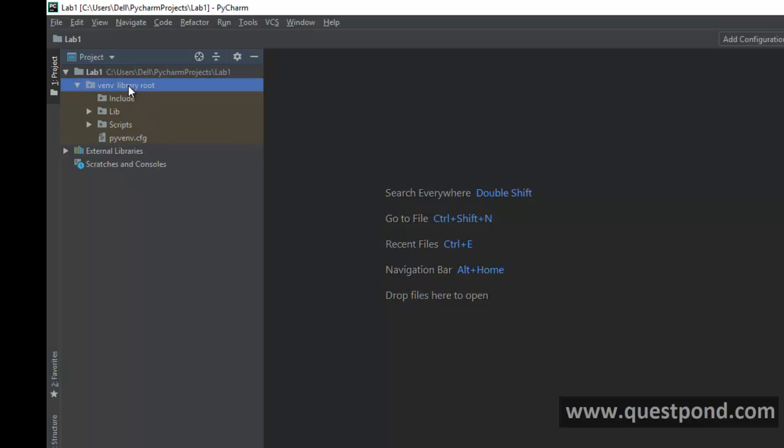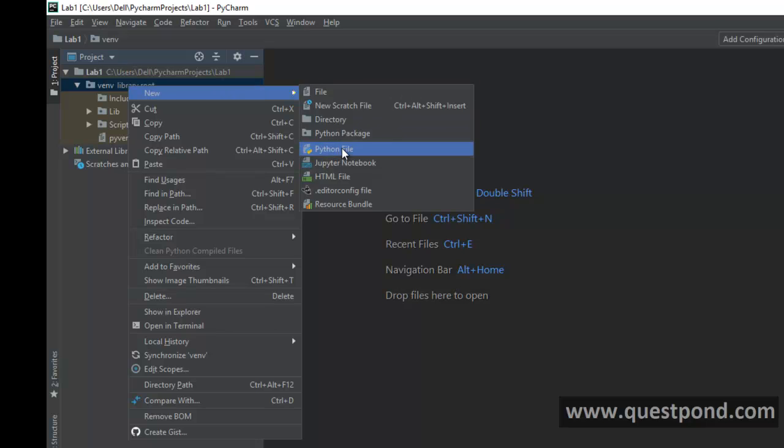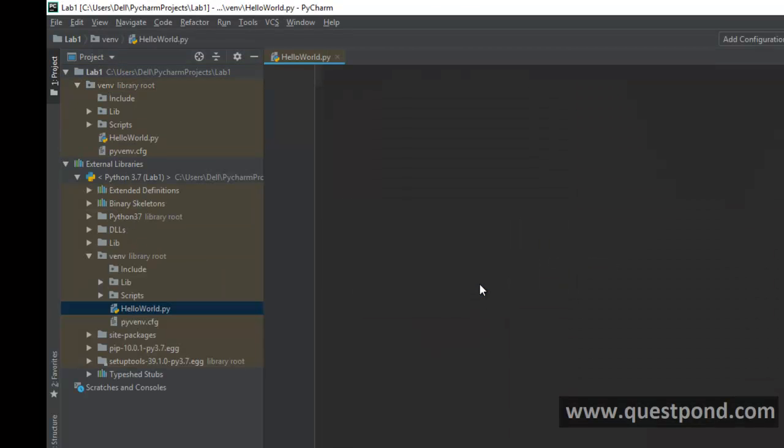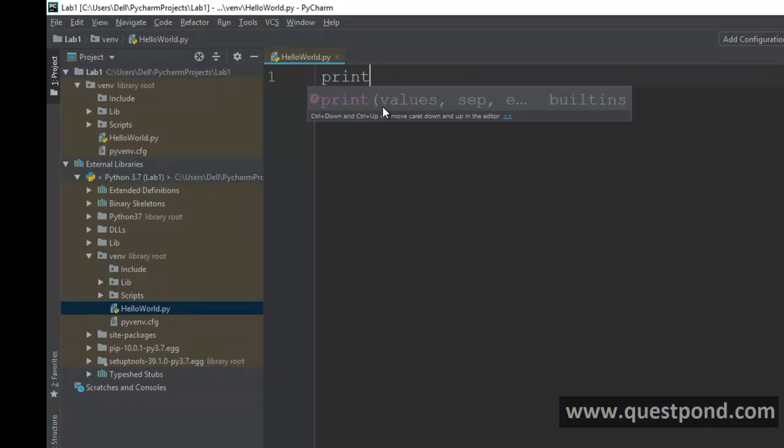So let us now quickly go and add a Python file and let us try to print hello, right? So I'm going to say add a new Python file, you can see over here, and I will just say this is hello world. Now all the Python files are named with the .py extension. So you can see this hello world, it has put the name as .py, right? And let us quickly try to just say print hello, and let us try to run this.